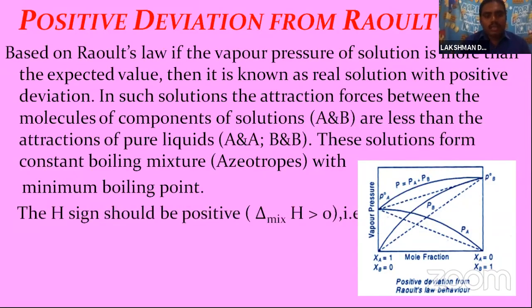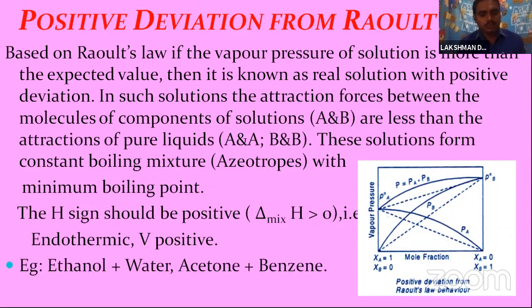So here the enthalpy change, delta mix H sign, should be positive. Delta mix H being positive means it is an endothermic process, that means heat will be absorbed, and volume change is also positive. Examples are ethanol plus water and acetone plus benzene.